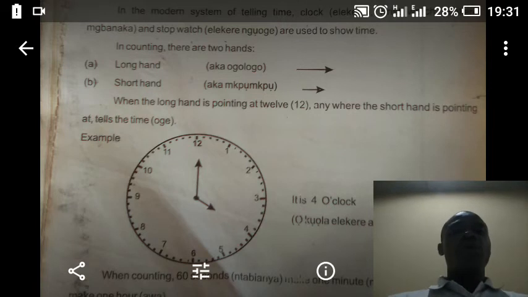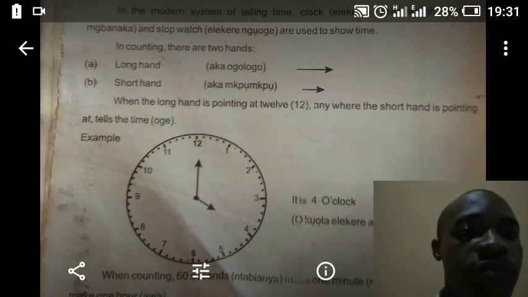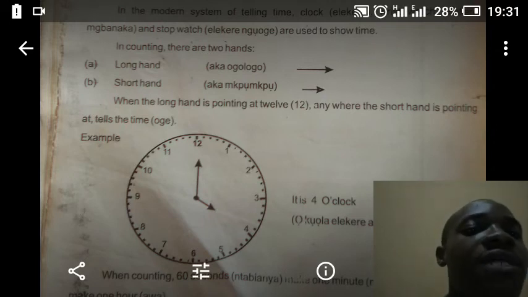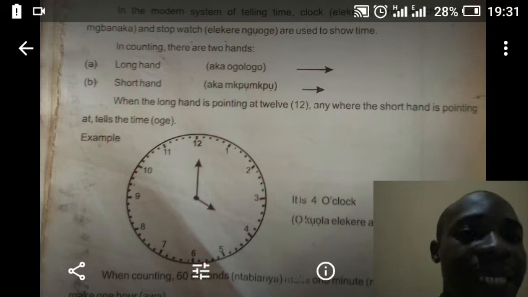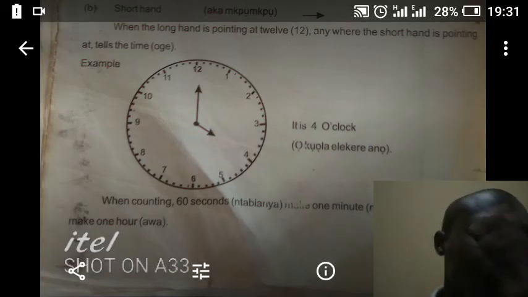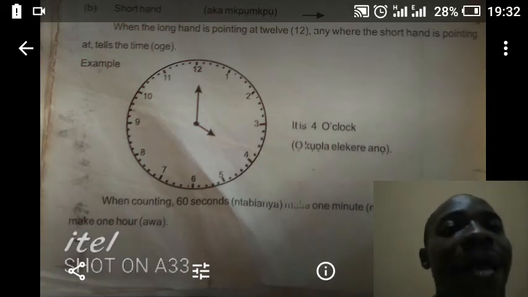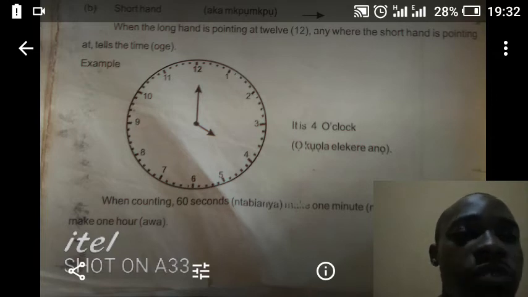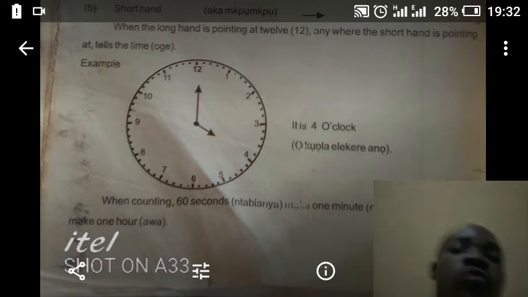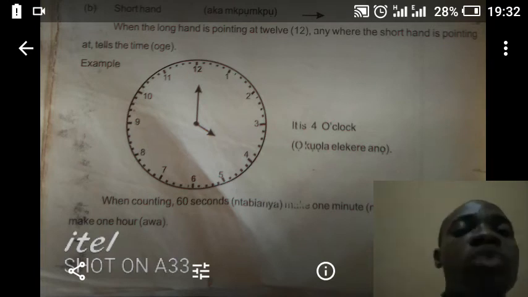Okay? When the long hand is pointing at 12, anywhere the short hand is pointing at tells the time, which is what? Oge. Time is called oge. Alright?